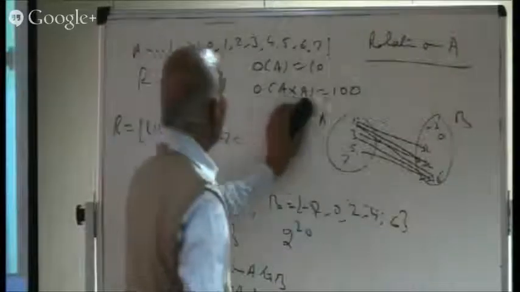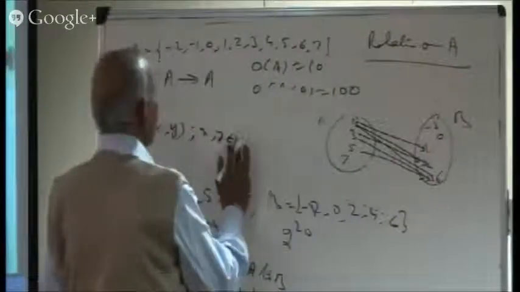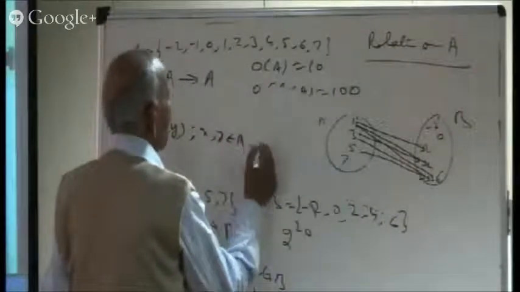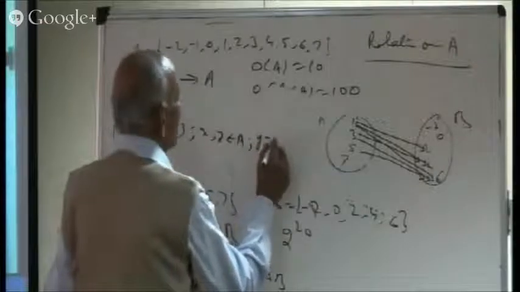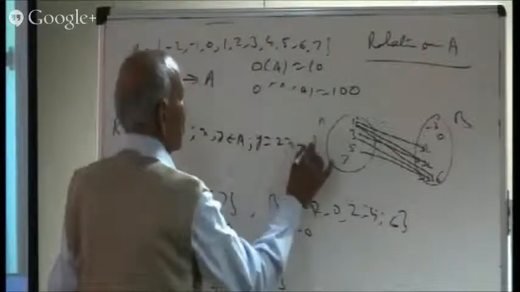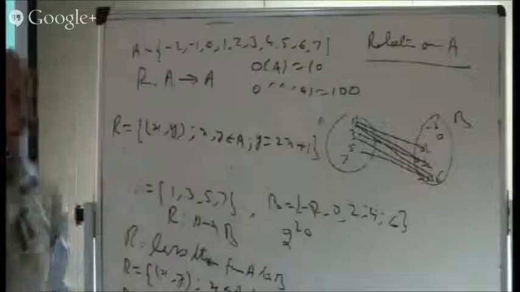But what is that relation? The main thing is about that relation to be written. So I am writing that relation as, say, y is equal to 2x plus 1. Y is equal to 2x plus 1.